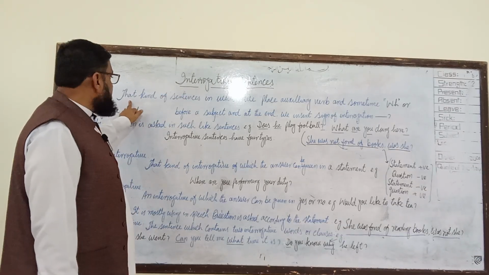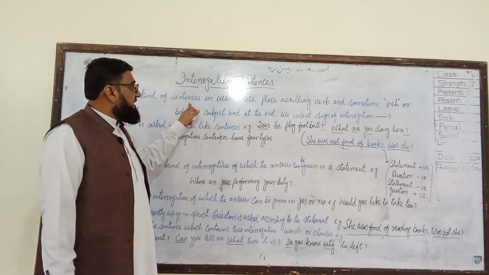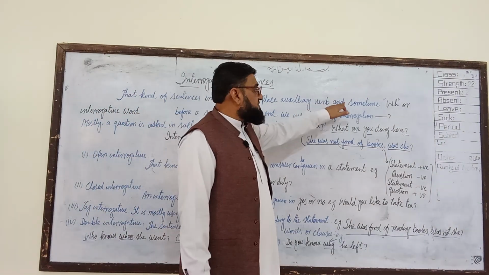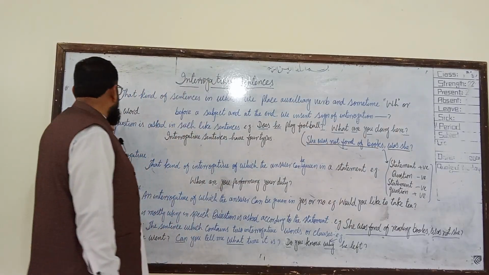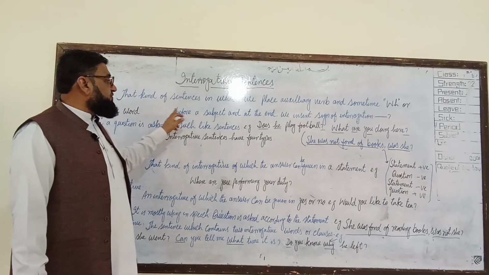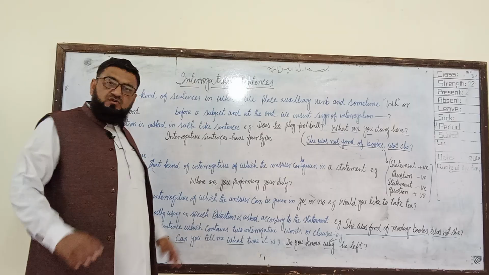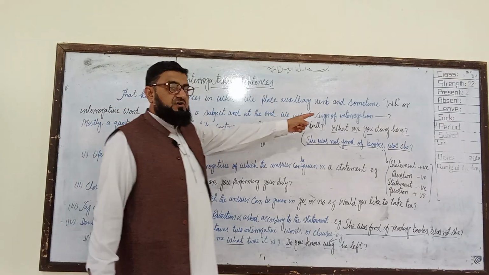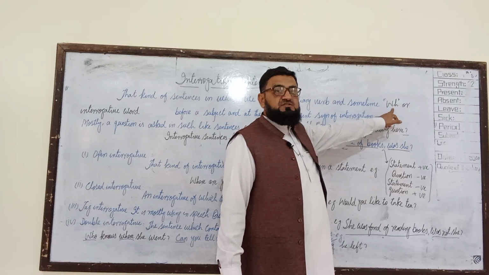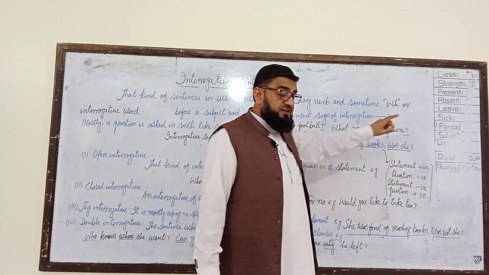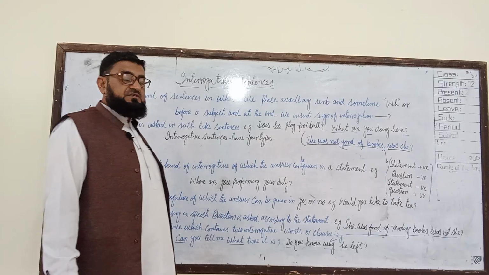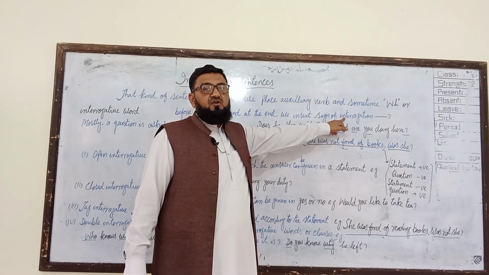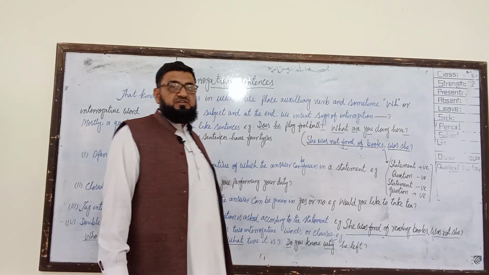An interrogative sentence is that kind of sentence in which we place an auxiliary verb, and sometimes a WH or interrogative word, before the subject. So the auxiliary will come before the subject, and sometimes an interrogative word, a WH word like what, which, how, will come before the subject. And at the end, there will be a sign of interrogation. We are inserting a sign of interrogation.